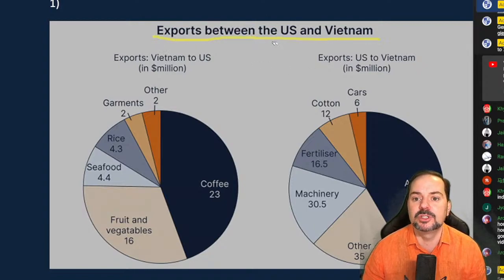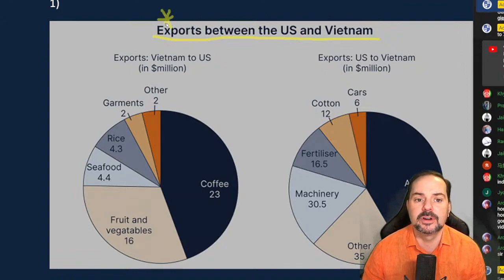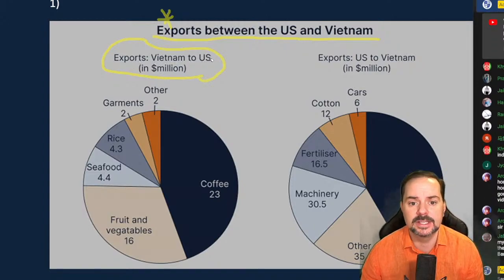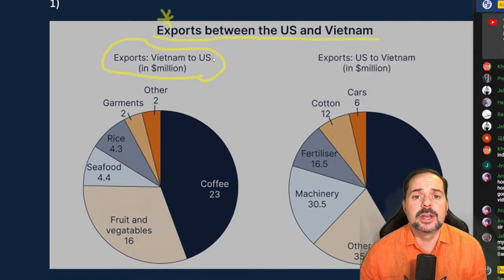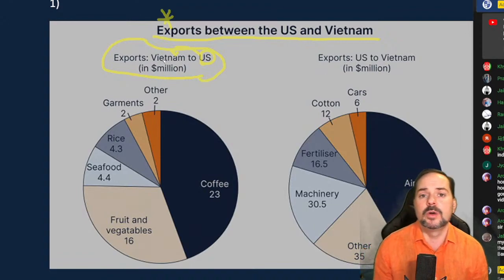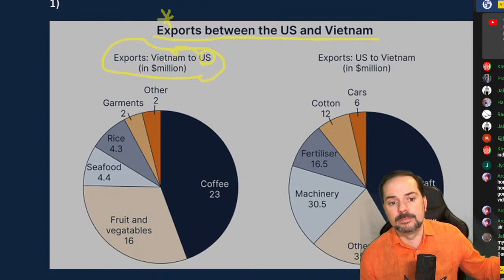So we have exports between the US and Vietnam. Always pay attention to the title, okay? The title is very, very important. And then here we have exports Vietnam to the US, so Vietnam is sending to the US. And for instance, right away as I'm looking at this, if Vietnam is exporting to the US, then what is the US doing if we're looking at it the other way? So Vietnam is exporting to the US, and the US is verb from Vietnam.